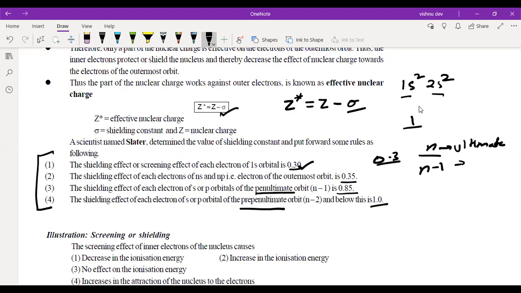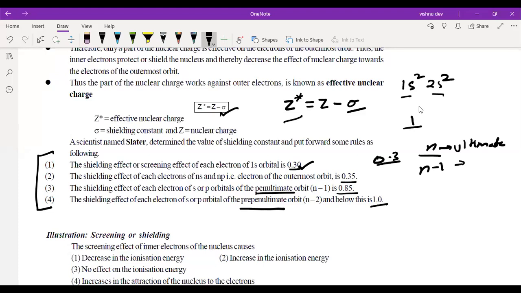It is not true for d block elements, because the d electrons are very far from each other. Because of that, the screening is very poor. The screening of d electrons is very poor, that's why effective nuclear charge does not decrease as it should have.